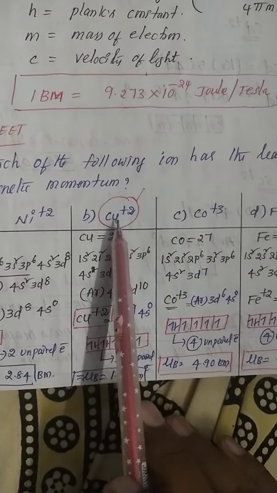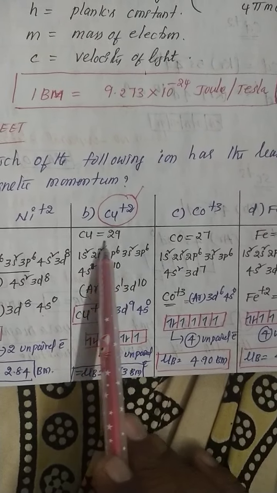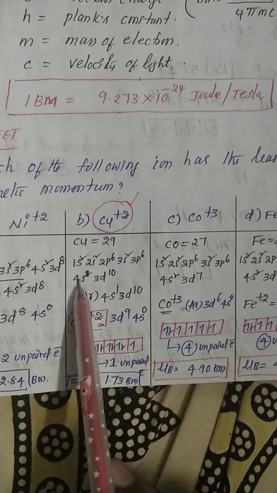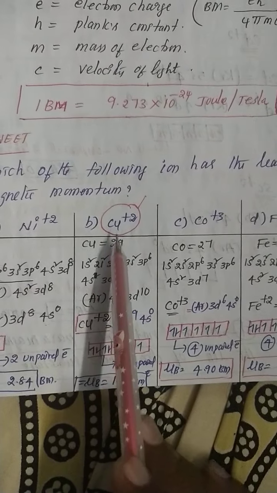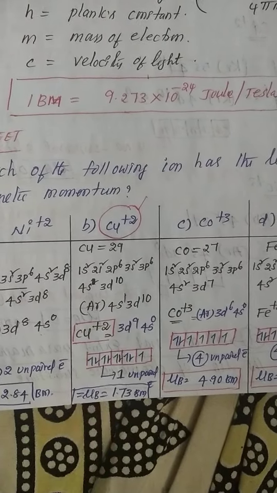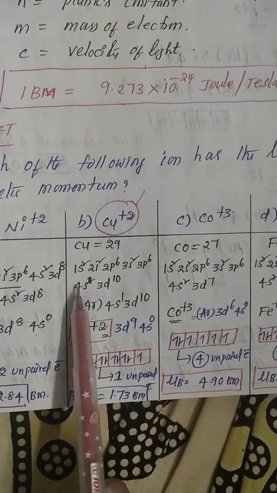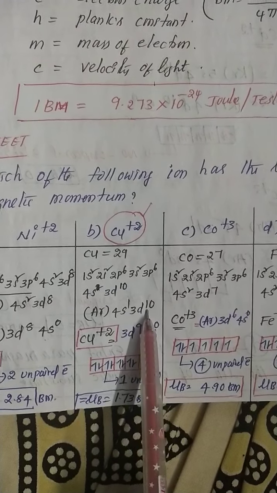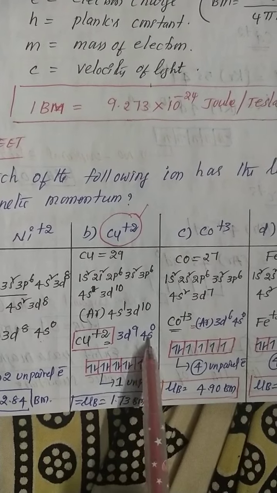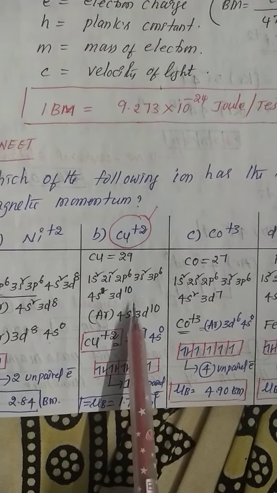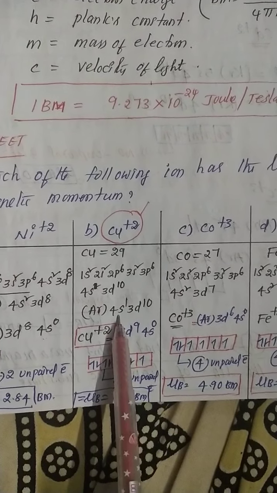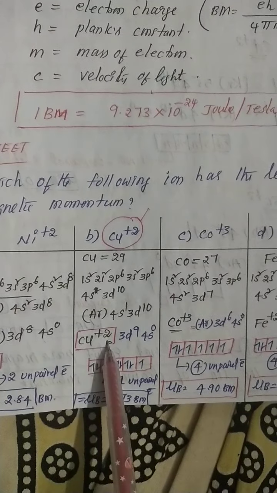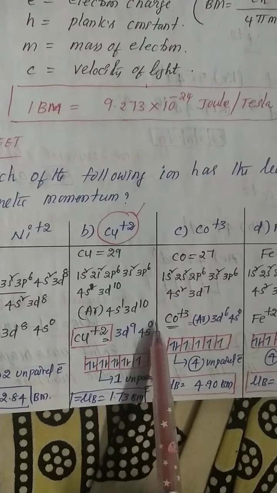Next, copper plus 2. Copper's atomic number is 29, and the configuration is 1s2, 2s2, 2p6, 3s2, 3p6, 4s1, 3d10. It's an abnormal electronic configuration, special for copper: 4s1, 3d10. Plus 2 means 1 electron from the last orbit and 1 more electron from the 3d orbit. So now 4s0, 3d9, because 2 electrons are lost. Since the last orbit has only 1 electron, but copper loses 2 electrons, 1 electron comes from the 4s and 1 more from the 3d.